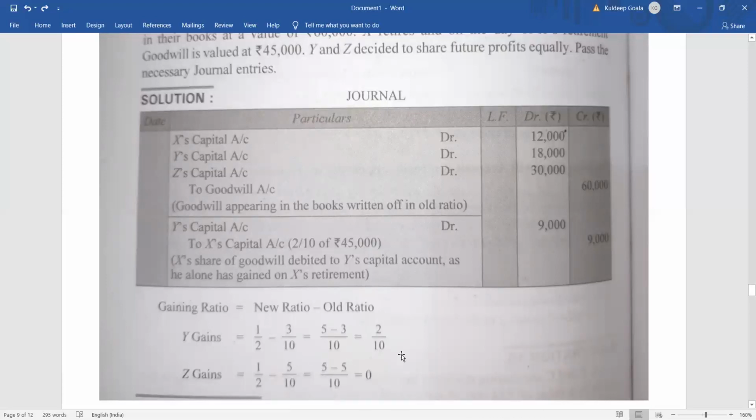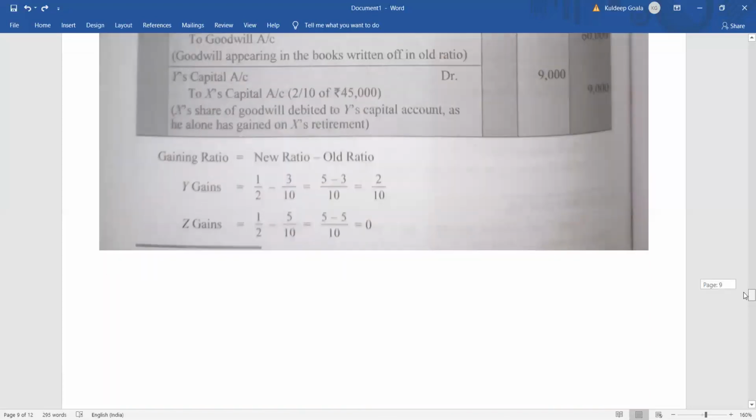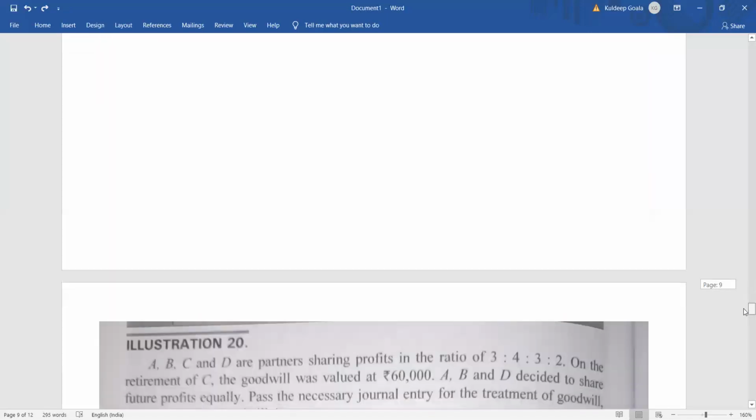So if only Y is gaining, that means only Y will give. So what will be the entry? Y's capital account debit to X's capital account 9,000. We know how 9,000 came. This 9,000 is nothing but Y's share, that is 2/10 of 45,000, that is 9,000. The share of goodwill, right? This is how you are going to settle. Then comes another question.